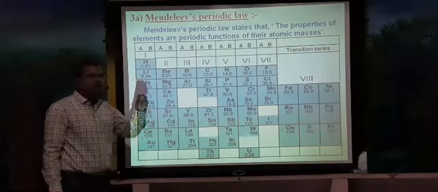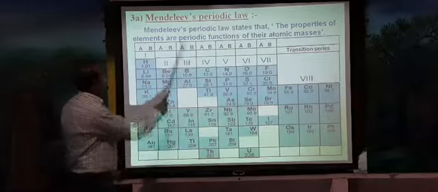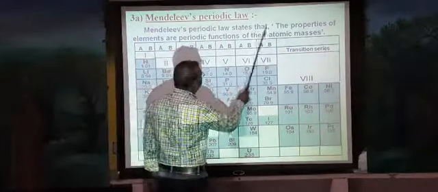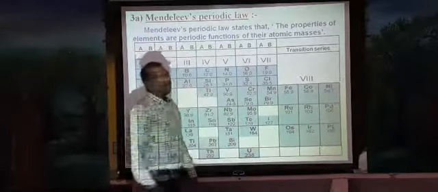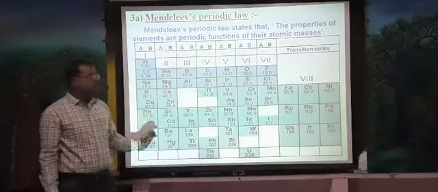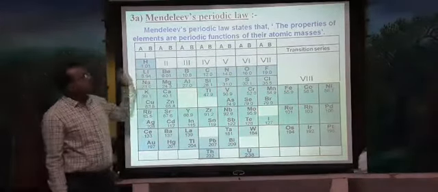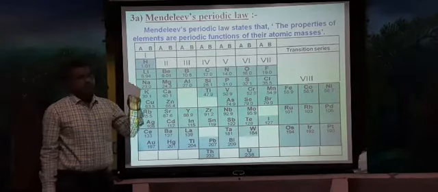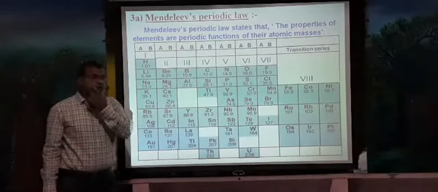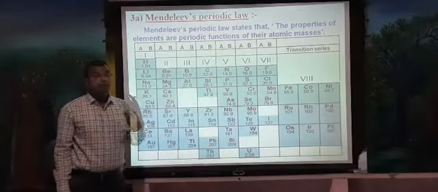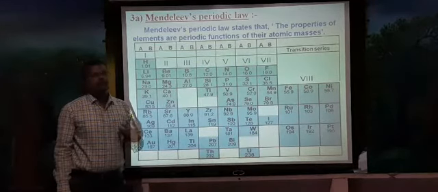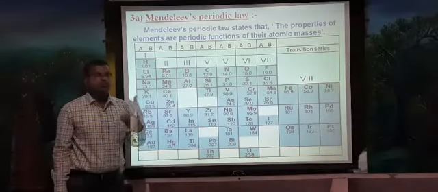What is the statement of this periodic table? Mendeleev's periodic table states that the properties of elements are periodic functions of their atomic masses. This is the statement of Mendeleev's periodic table. But later, one more scientist came forward. He is none other than Henry Moseley. He prepared one more periodic table, called the modern periodic table.